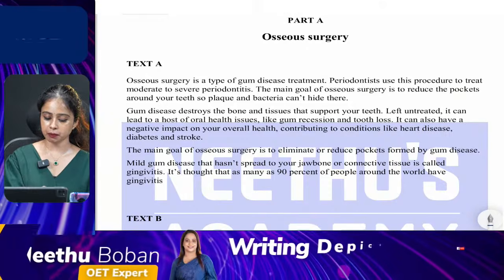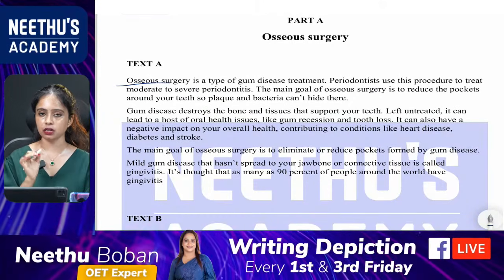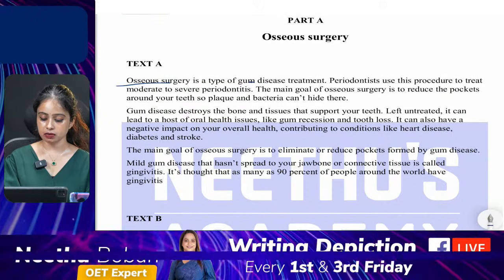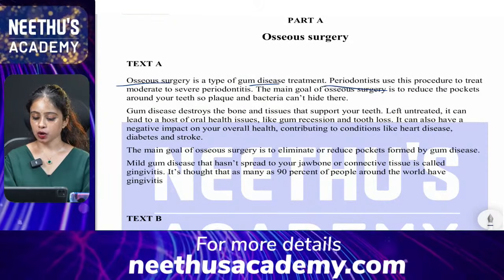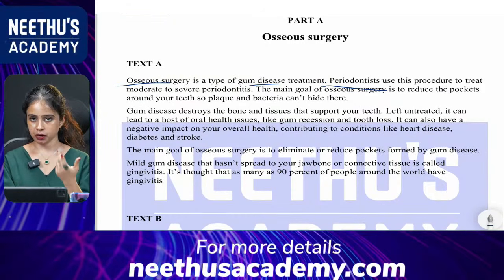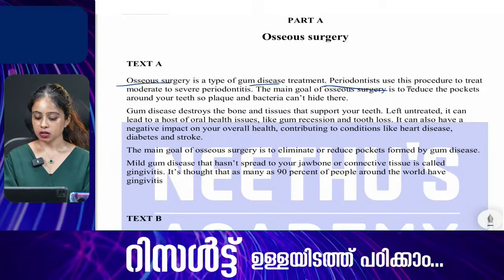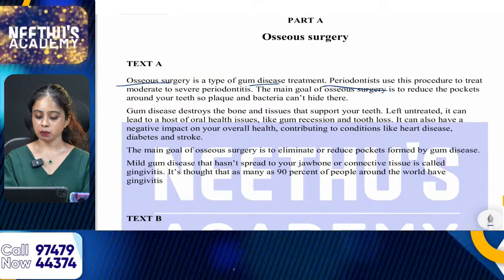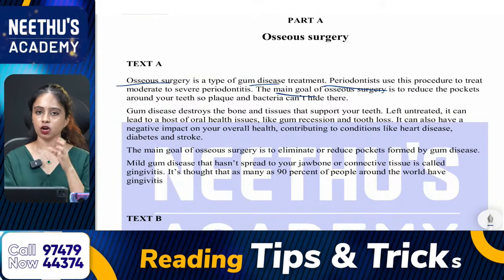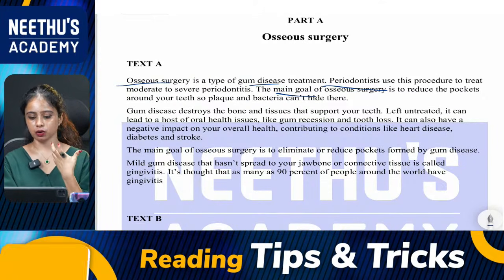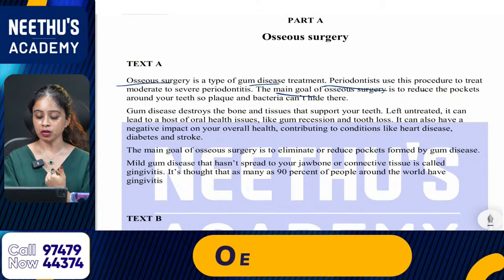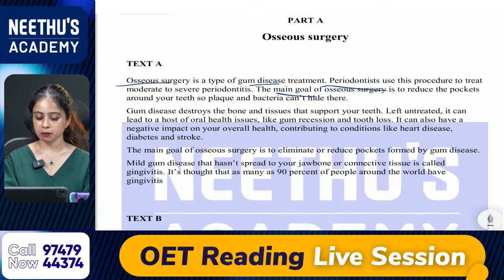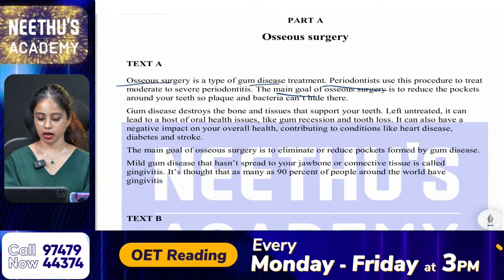Osseous surgery, as I am marking the first word which indicates the name of a surgery, is a type of gum disease treatment. Periodontist, again the name of a particular expert, uses this procedure to treat moderate to severe periodontitis. The main goal, the goal which is related to the research goal, of osseous surgery is to reduce the pockets around your teeth so plaque and bacteria can't hide there.